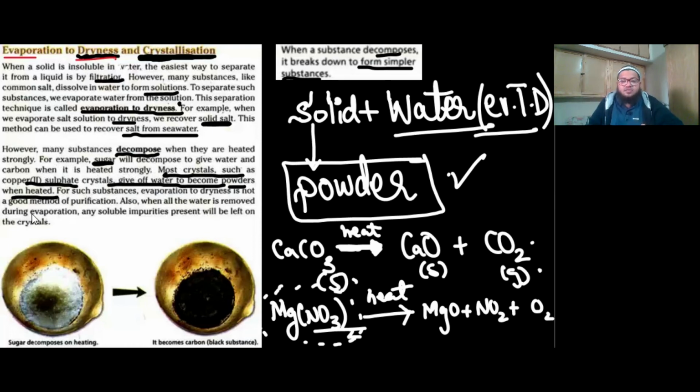For such substances, evaporation to dryness is not a good method for purification. Copper 2 sulfate is a very typical example, and it is very frequently asked on your exams, especially in crystallization for formation of copper 2 sulfate crystals.